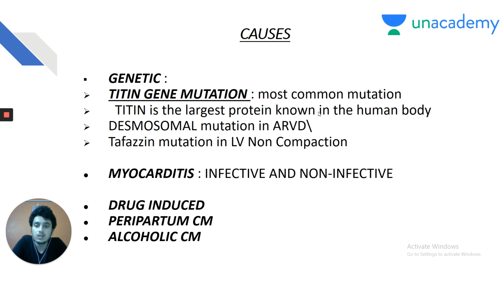Again, not to forget, the most clinically important cause is myocarditis, which leads to dilated cardiomyopathy. There may be infective or non-infective causes of dilated cardiomyopathy leading from myocarditis. So, all these are important. Genetic, myocarditis leading to dilated cardiomyopathy, drug-induced, peripartum cardiomyopathy with high chances of recurrence, and alcoholic cardiomyopathy, which is the most common type of cardiomyopathy. This was a previous NEET question. Most common cause of dilated cardiomyopathy is alcoholic cardiomyopathy.